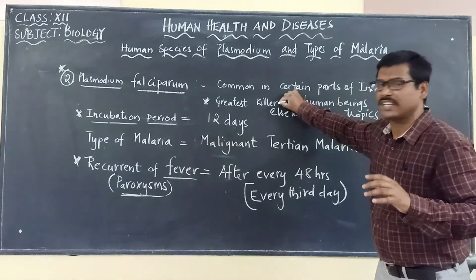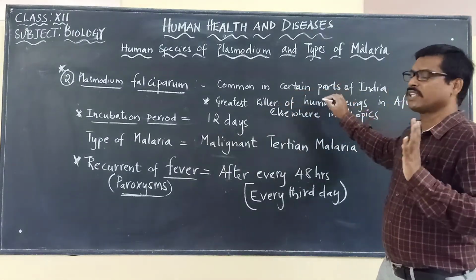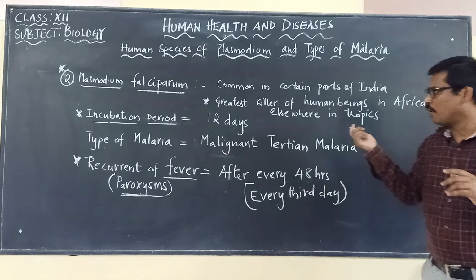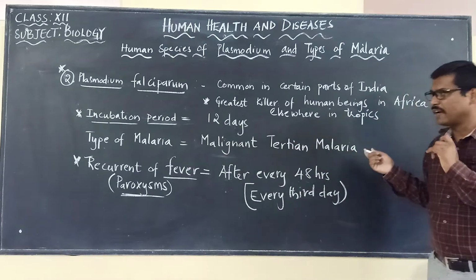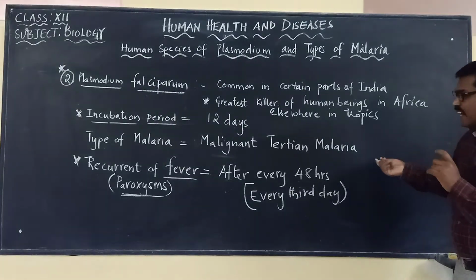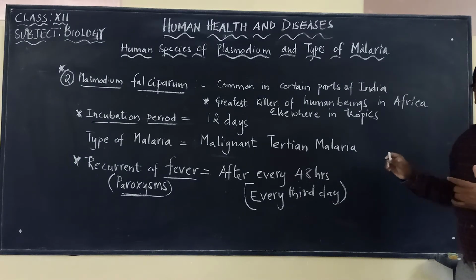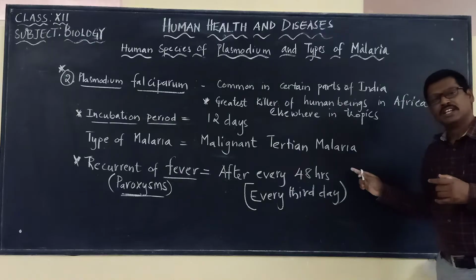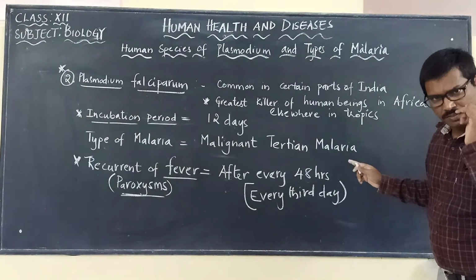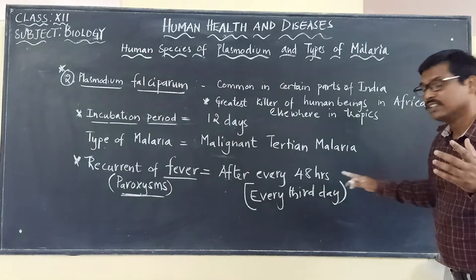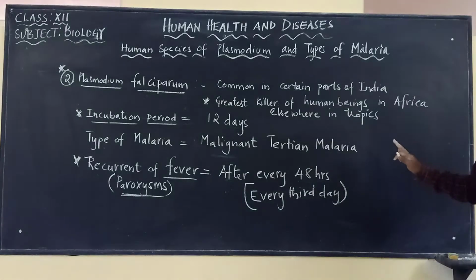It is the greatest killer, and its incubation period is 12 days. And the type of malaria is called malignant tertian malaria. And recurrence of fever: after every 48 hours the person will be suffering with fever. That means every third day.